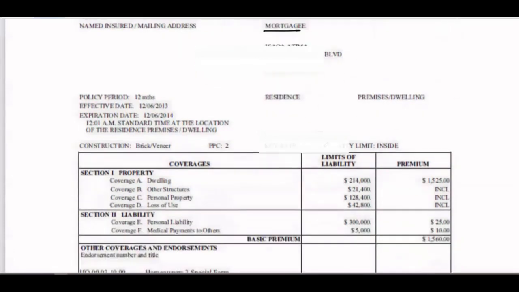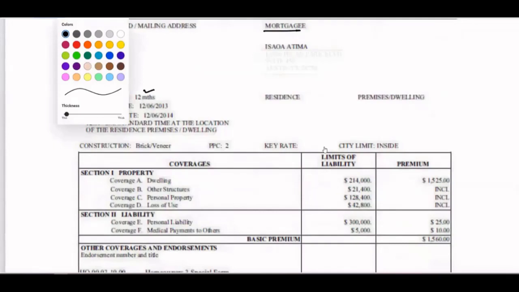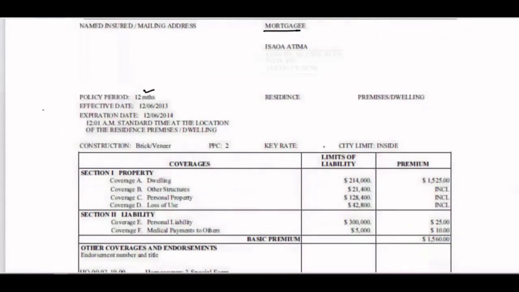Good. Now the policy period, effective from: it is for 12 months, meaning 1 year. But from when is it effective? It is effective from 12/6/2013. Expiration date, obviously 12/6/2014. Mostly you will see 12/5/2014. Then the time is written, 12:01 AM standard time, for premises or dwelling.